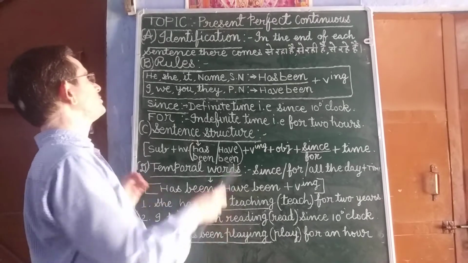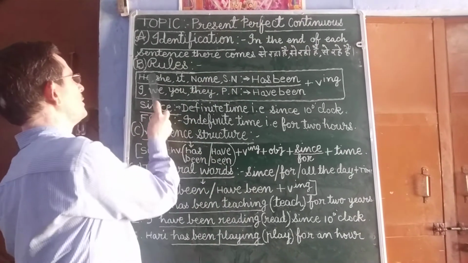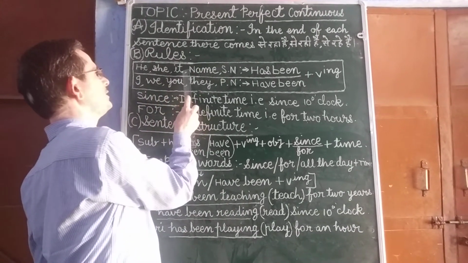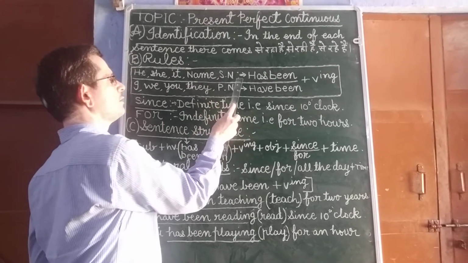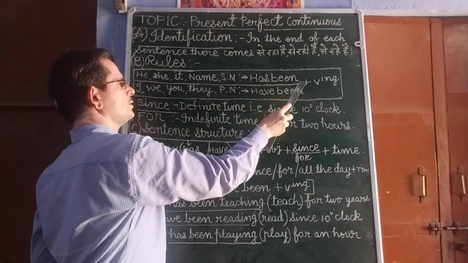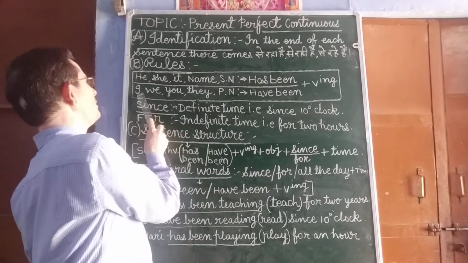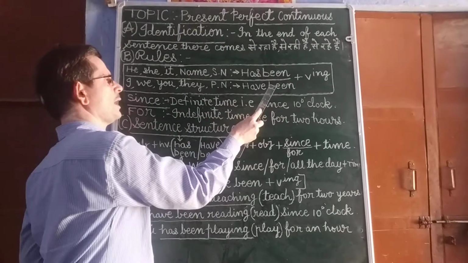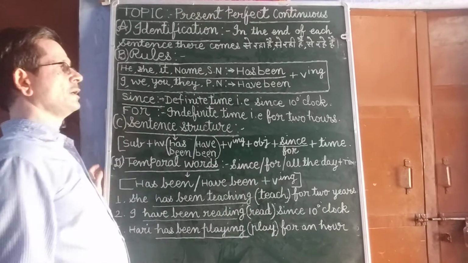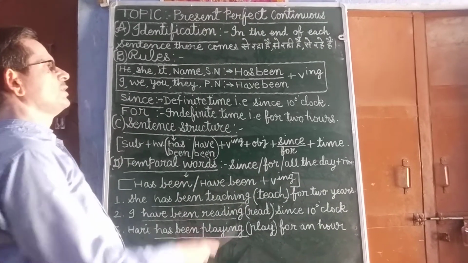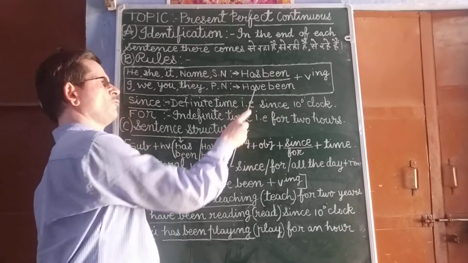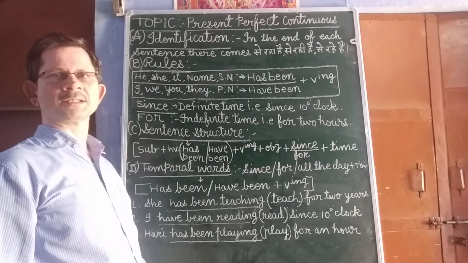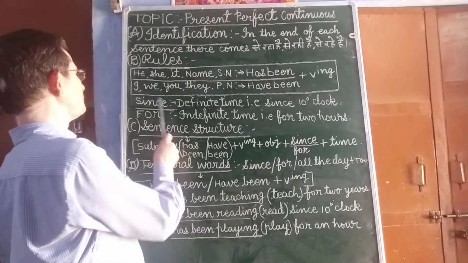Then we should mention its rules. With he, she, it, name, singular noun, has been is used. With I, we, you, they, plural noun, have been is used. In the sentence, with has been and have been, verb plus ing is used.